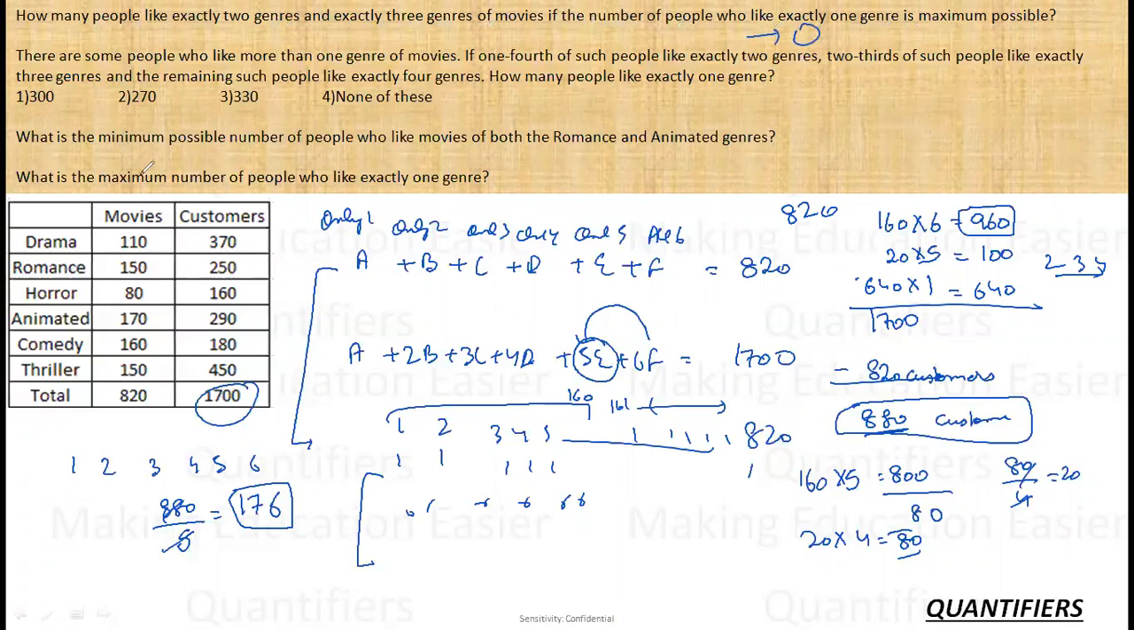And the last question is same. What is the maximum number of people who like 1 genre? That is 640 again. So this is 640 and this is 0. Now, in the second question, there are some people who like more than one of the movies. Now for the second, we have a different question. Let's see this.